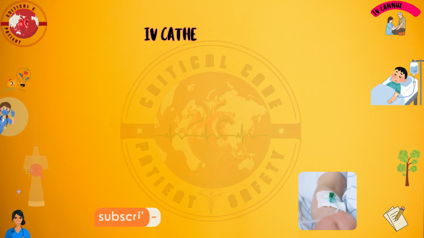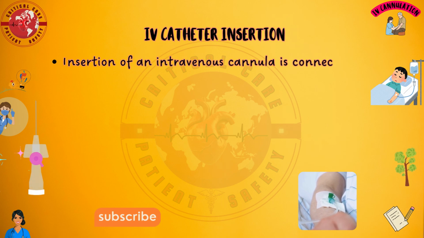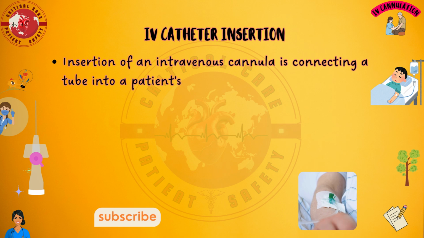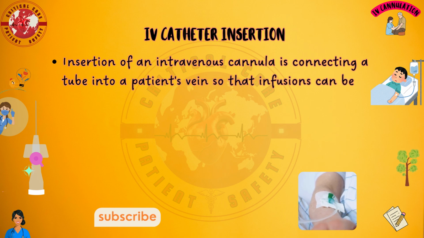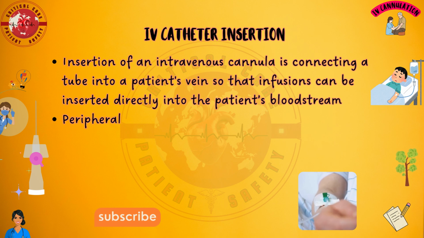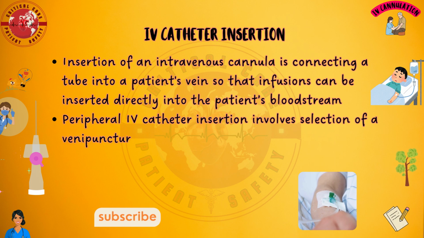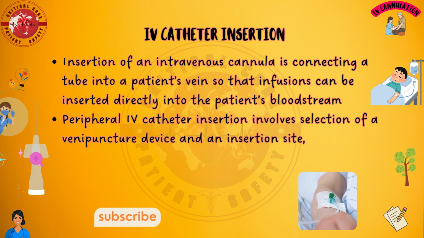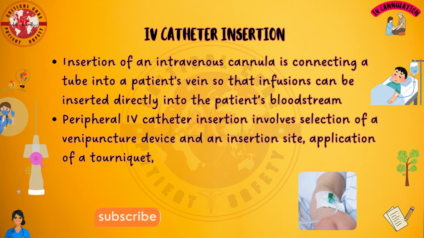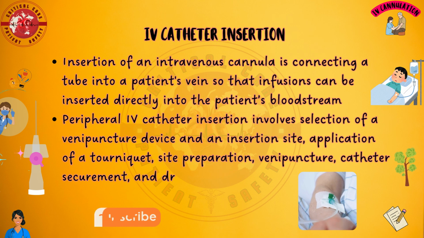IV catheter insertion. Insertion of an intravenous cannula is connecting a tube into a patient's vein so that infusions can be inserted directly into the patient's bloodstream. Peripheral IV catheter insertion involves selection of a venipuncture device and an insertion site, application of a tourniquet, site preparation, venipuncture, catheter securement, and dressing application.